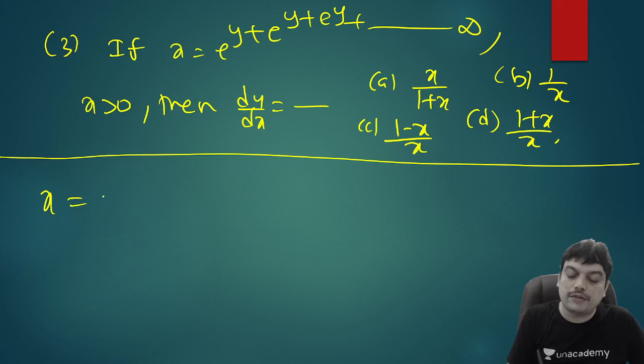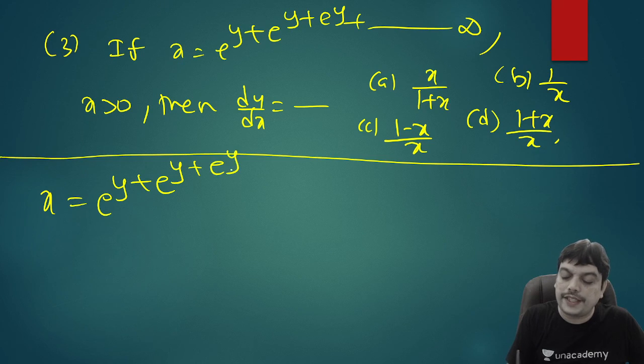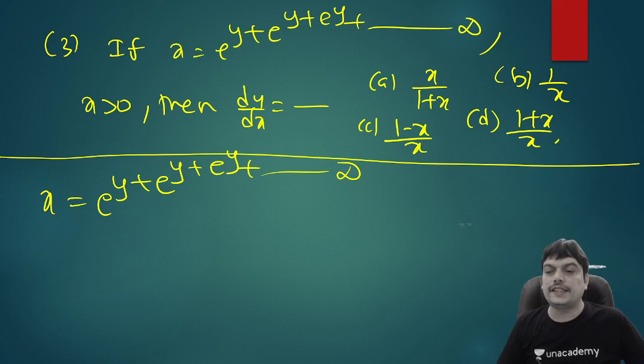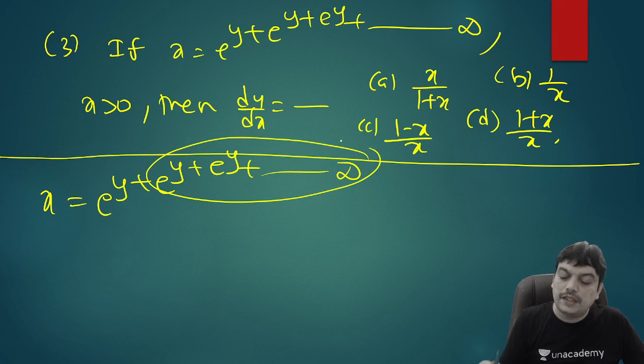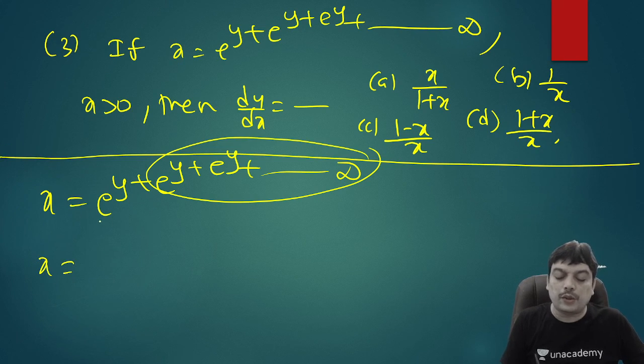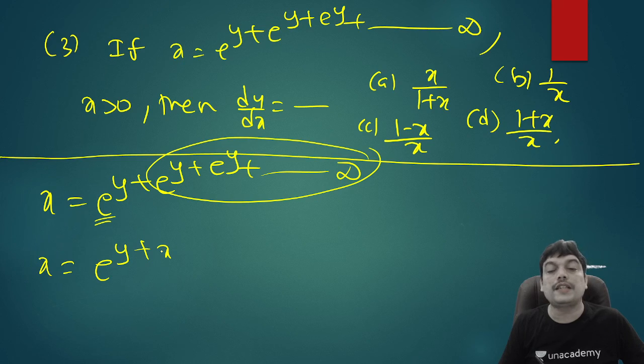So we have x is equal to e power y plus e power y plus e power y and so on up to infinity. How to find dy by dx? Whenever you have an infinite series like this, at some stage it keeps repeating. If I just circle this term, it still looks like x, even if I don't consider the remaining part. Even if one term I don't write in the infinite series, it doesn't make a difference. So it will be e power y plus x itself. The circled part can also be called x itself.